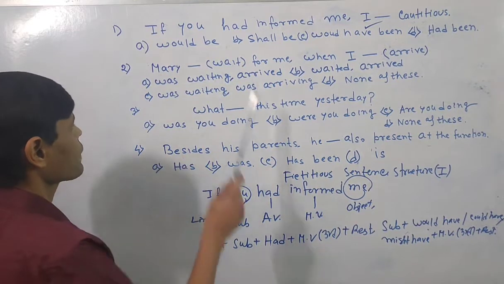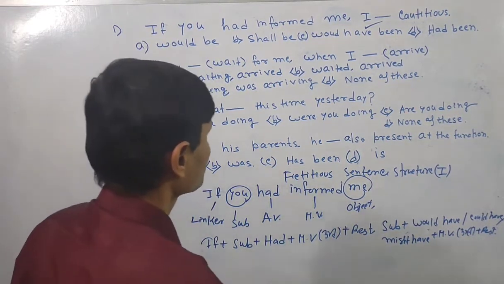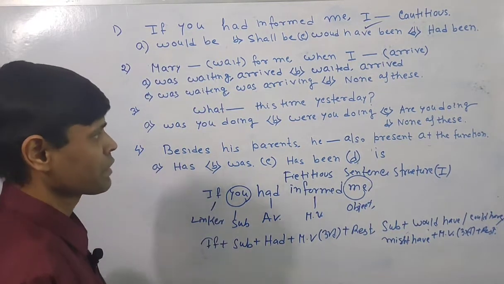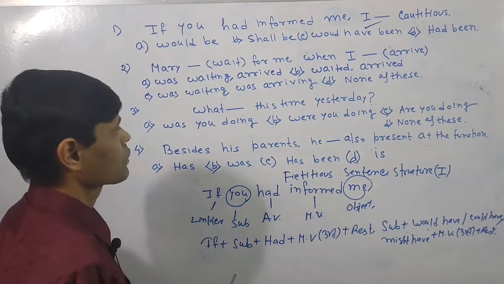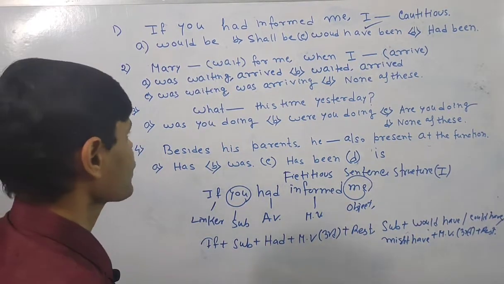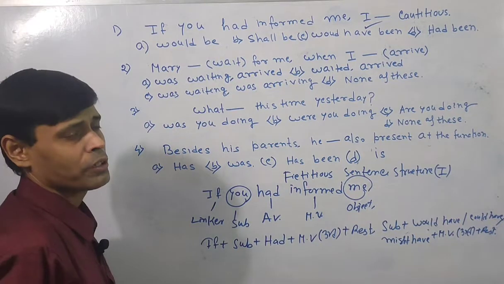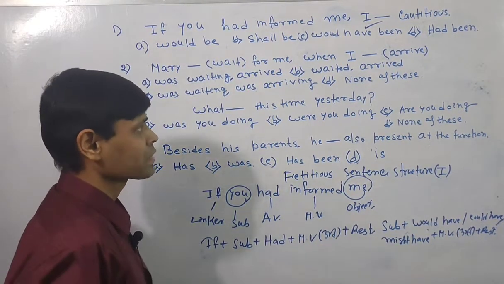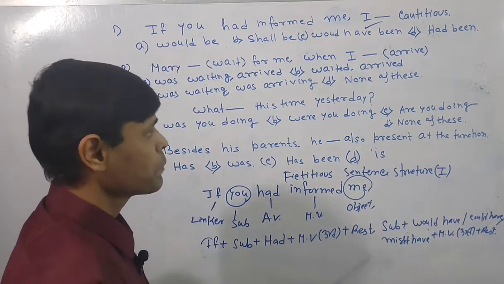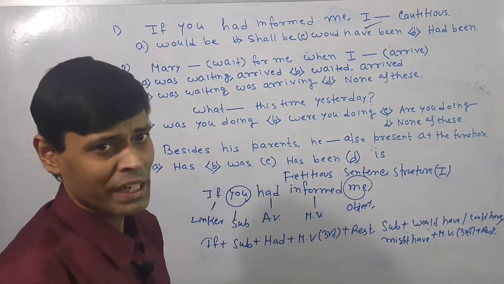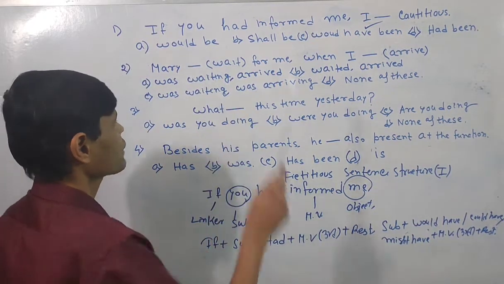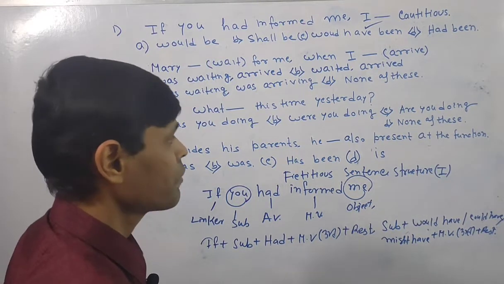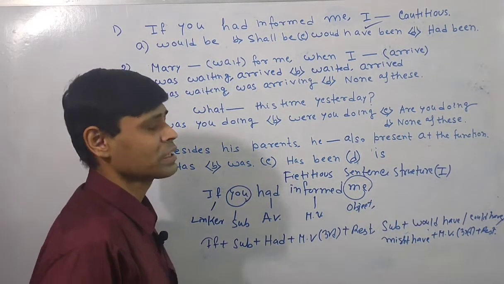Now here is the question, Mary, again blank is there, for me when I arrived. Now you have to go for the hardcore part of the sentence. The sentence is based on the past tense. The first action qualifies for the past continuous tense or past progressive tense. The second action qualifies for the simple past tense or past indefinite tense. Again I am repeating, first action qualifies for the past continuous tense or progressive tense. The second action qualifies for the simple past tense or past indefinite tense.